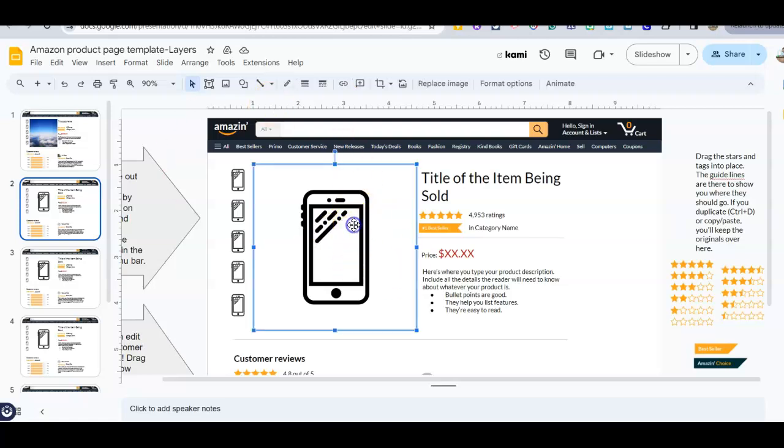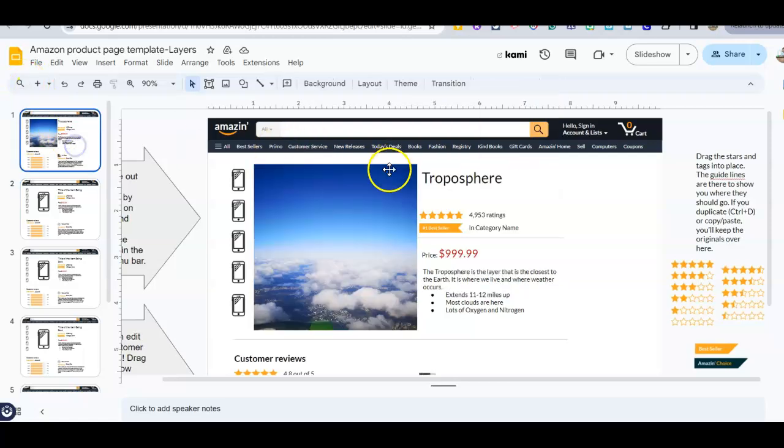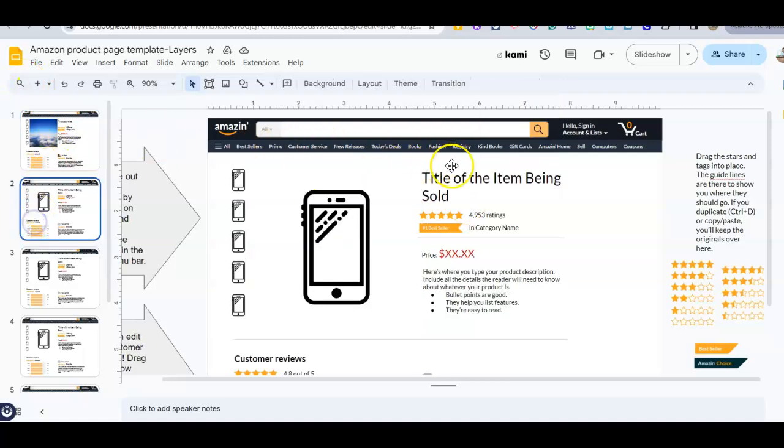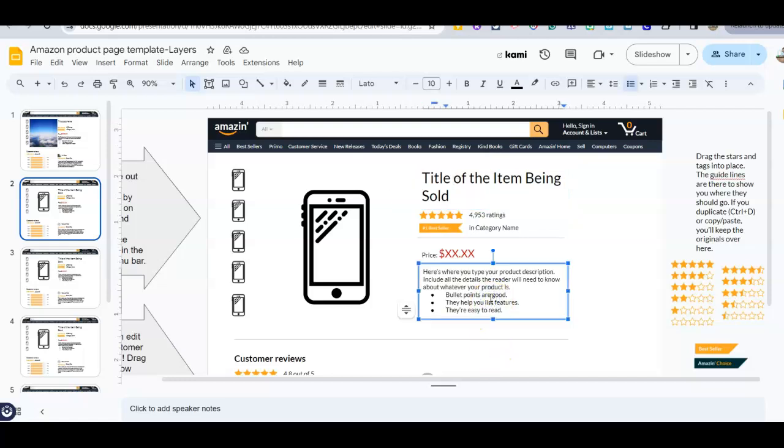And again, same thing. I don't want a picture of this phone. I click on the phone. I replace the image. I search the web. I could put, again, whatever picture I want. If I want to change the title, I just click on it. I type in the title. I click down here. I type in my facts about whatever sphere that I happen to be in. And when I'm done, I move on to the next one.